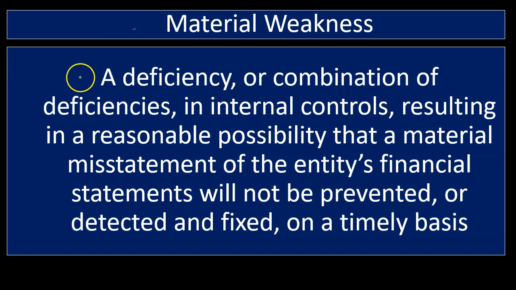A deficiency or combination of deficiencies in internal controls. So we're considering, once again, the internal controls, those procedures, those safeguards, that red tape, in essence, that's put in place, checks and balances, resulting in a reasonable possibility.